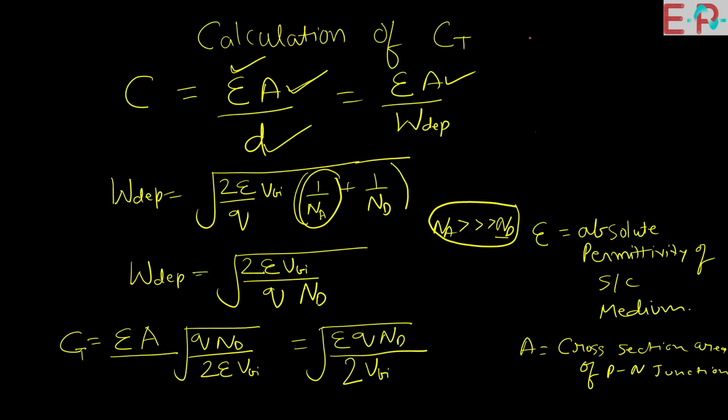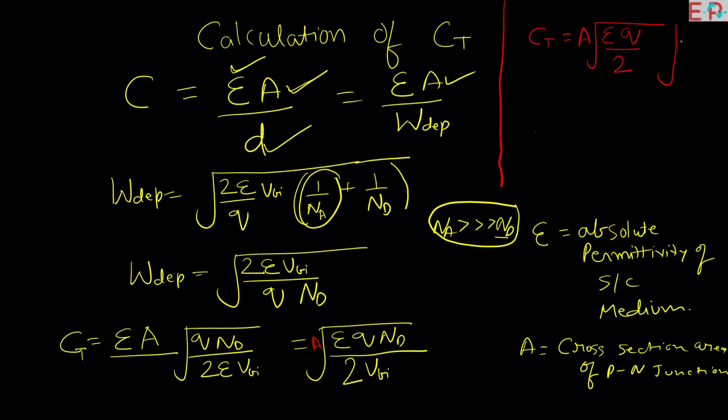So coming to the final CT value, it will be equal to A times the root of, sorry, I missed A over here. So we can separate the constants to one side. Epsilon is a constant, Q is a constant, and 2 is a constant, and the variables can be the donor impurities and the built-in potential voltage. So this is the final formula of the transition capacitance.